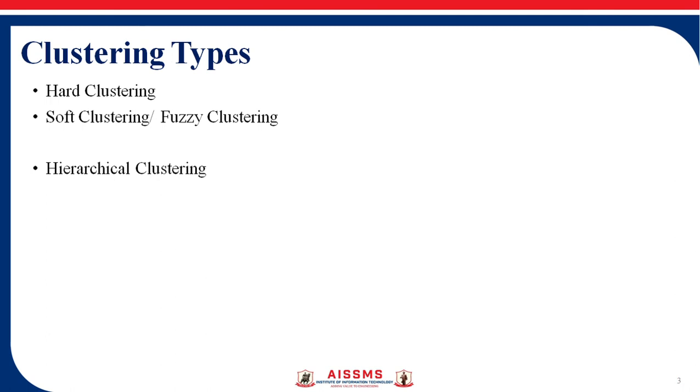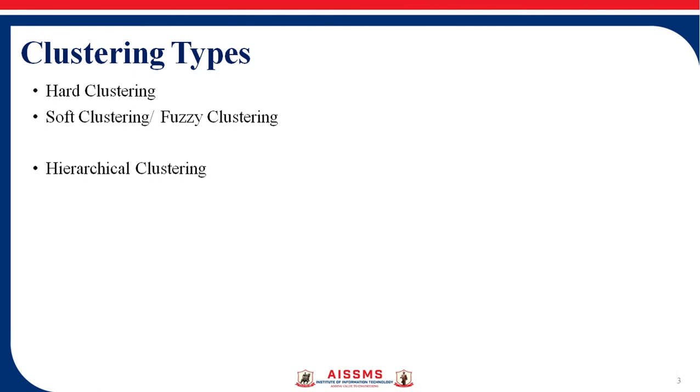Clustering can also be distinguished as hard clustering and soft clustering, or fuzzy clustering. In hard clustering, each object either belongs to a cluster or not, so each element must belong to a single cluster.